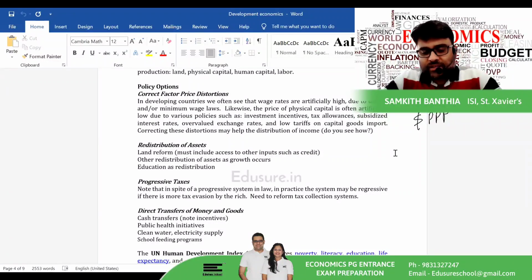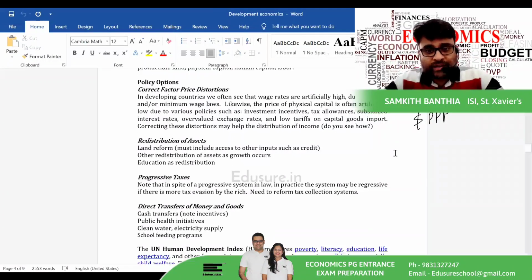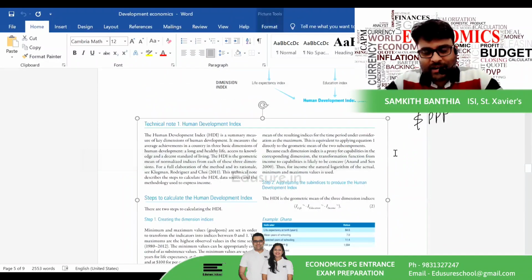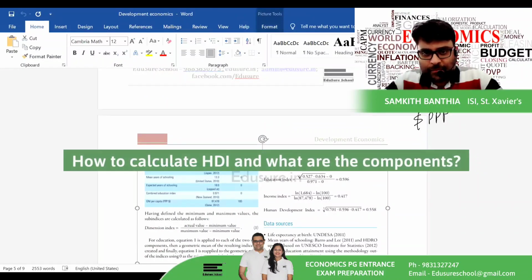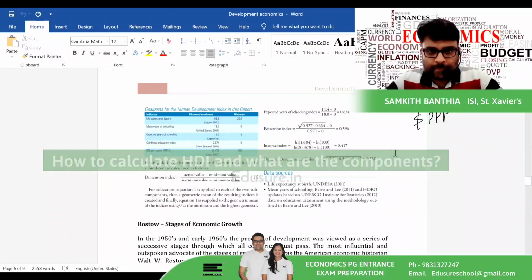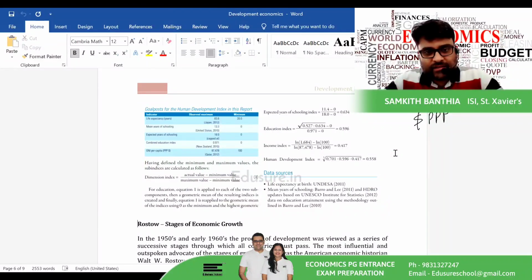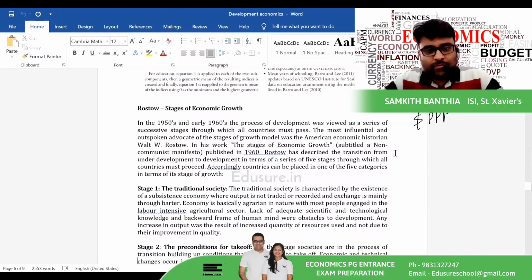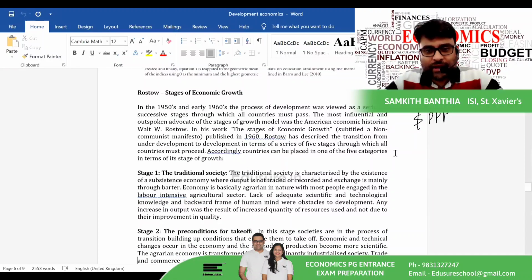Another domain which becomes important for this entrance examination is the UN Human Development Index. You need to know exactly how to calculate the HDI and what the components of HDI are. Along with this, know the stages of growth as postulated by Rostow.